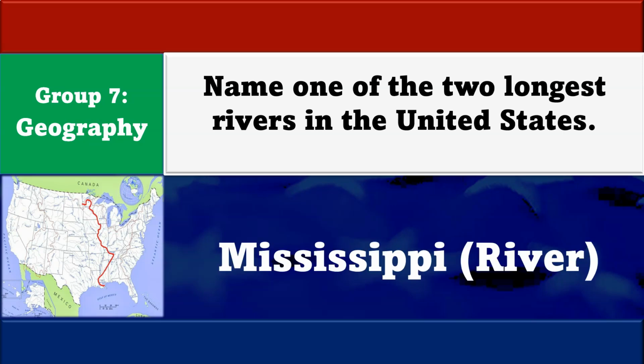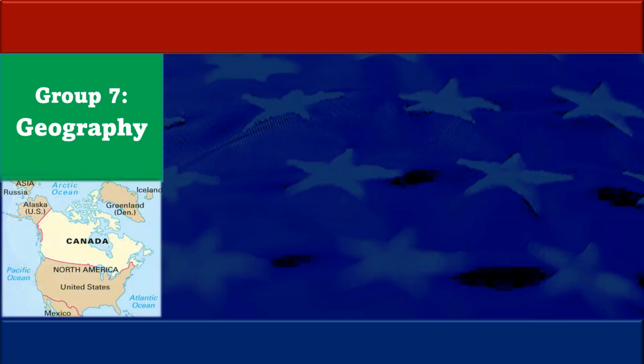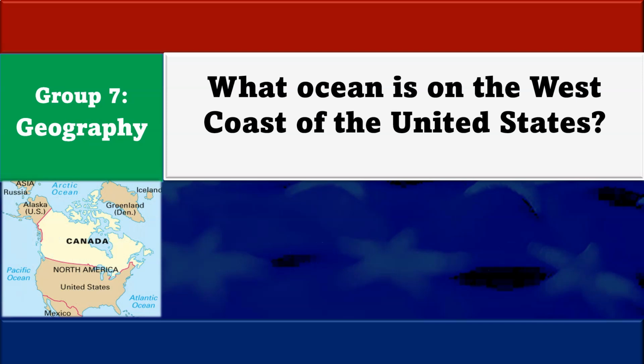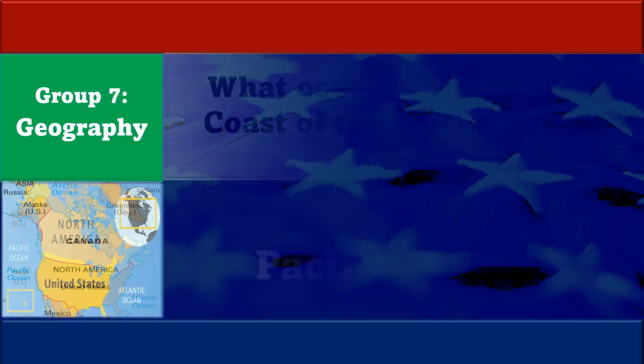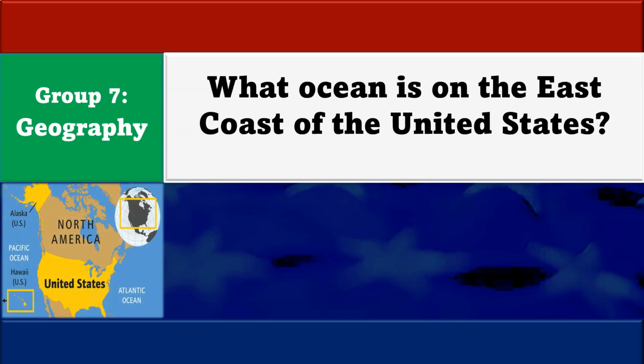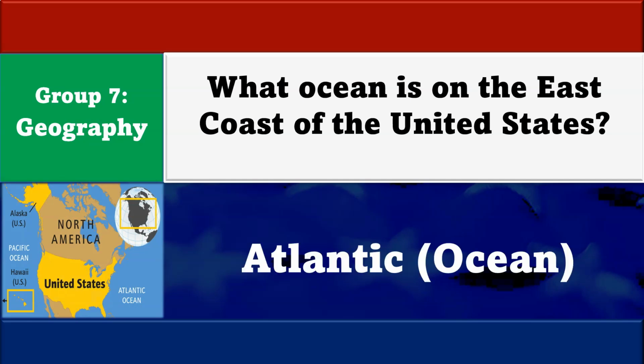The Mississippi River. What ocean is on the west coast of the United States? The Pacific Ocean. What ocean is on the east coast? The Atlantic Ocean.